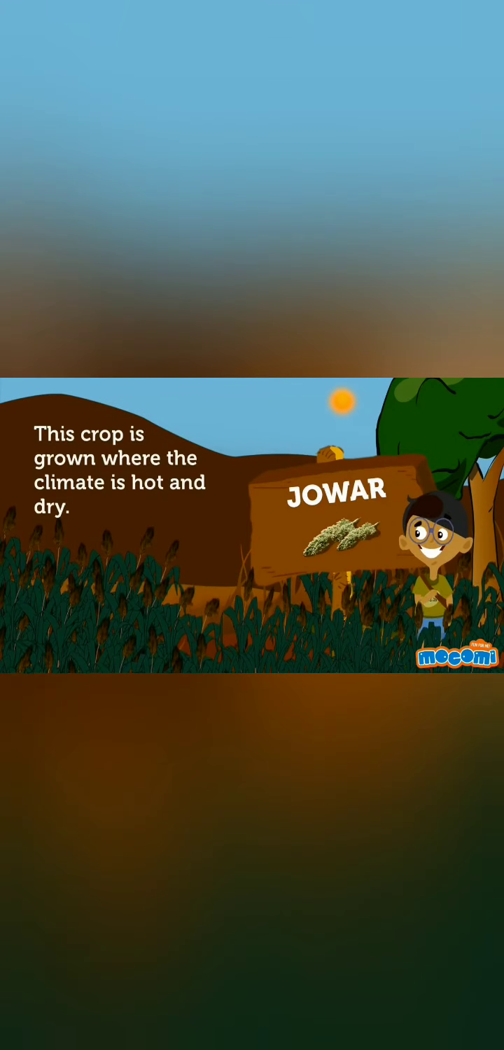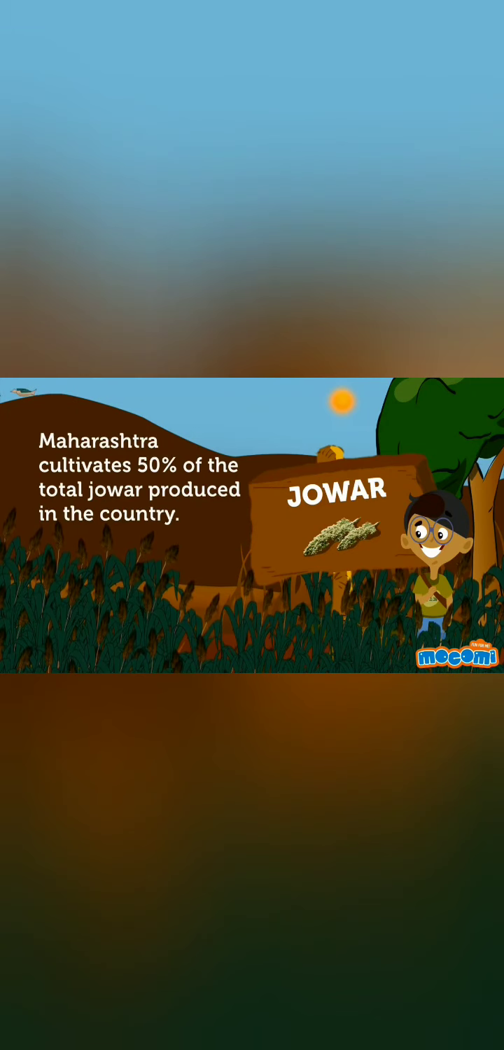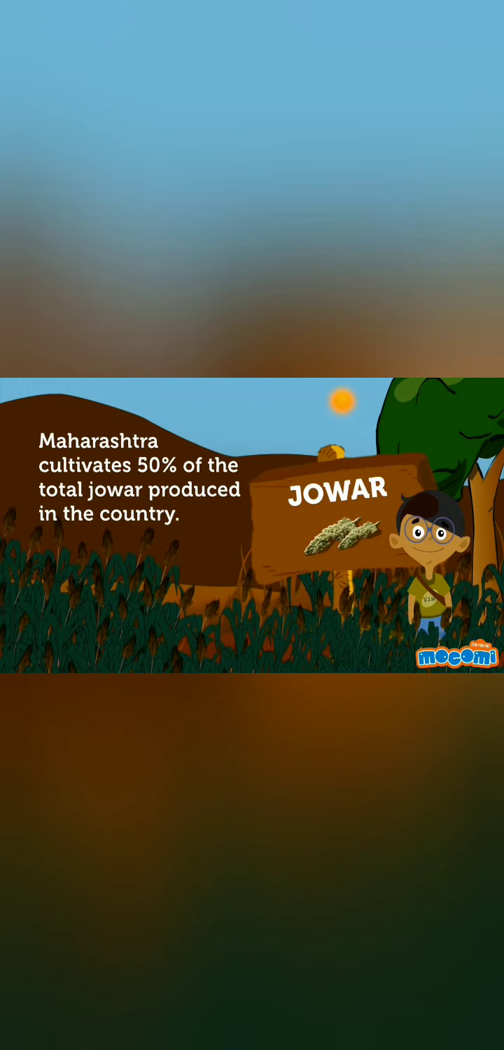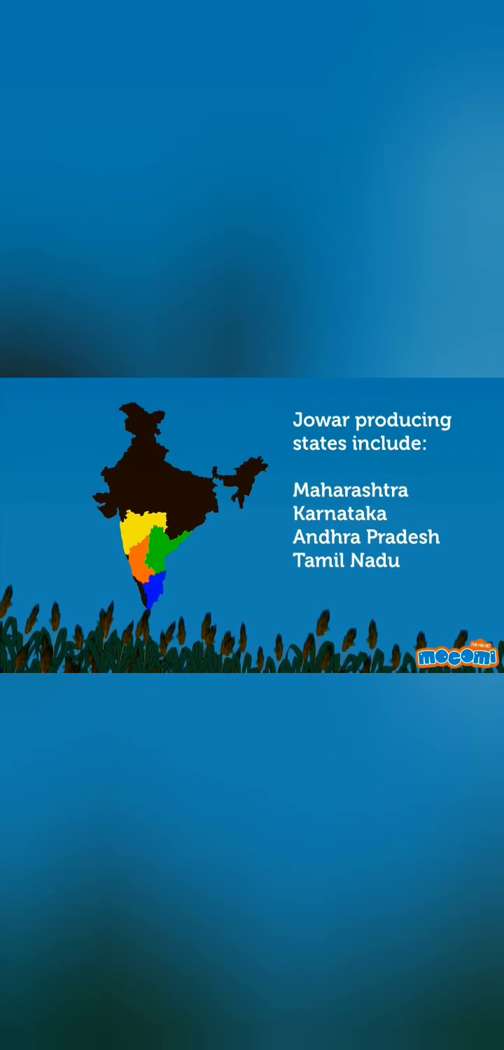Jowar. This crop is grown where the climate is hot and dry. Maharashtra cultivates 50% of the total jowar produced in the country. The jowar producing states include Maharashtra, Karnataka, Andhra Pradesh and Tamil Nadu.